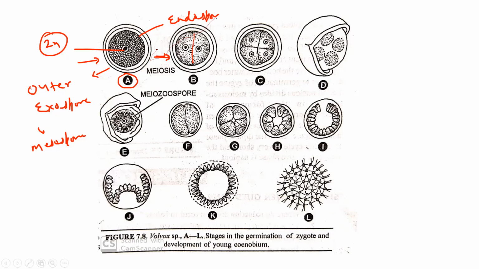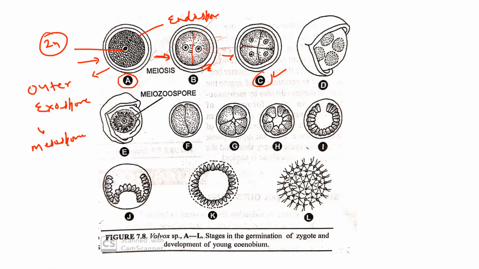After the meiosis, it forms two cells and then four cells. Ultimately it forms a four-cell structure.